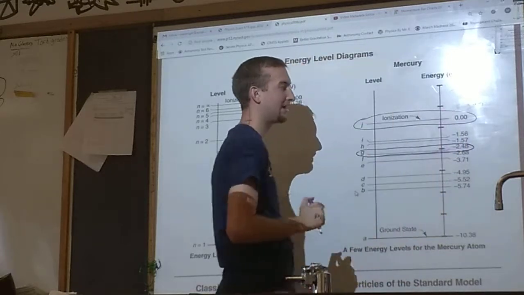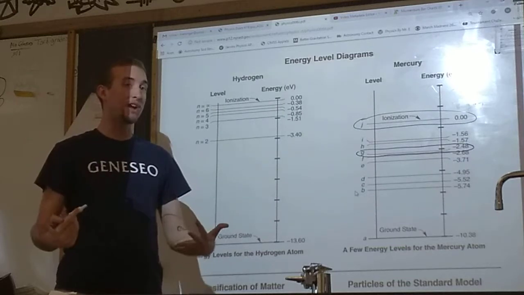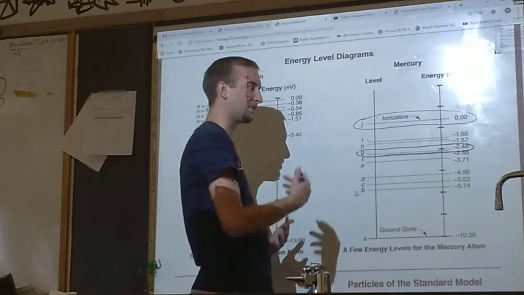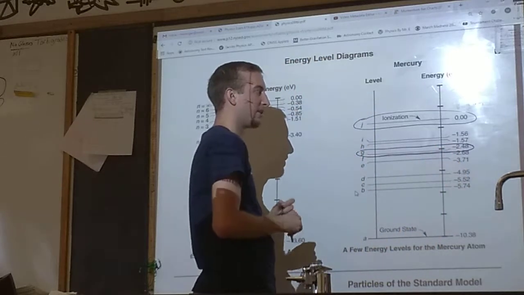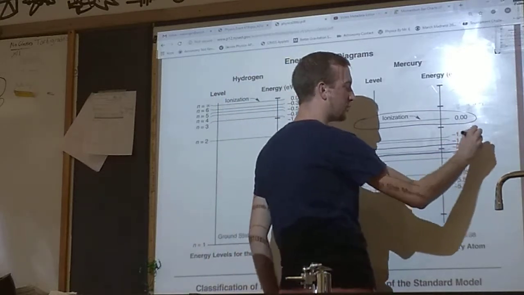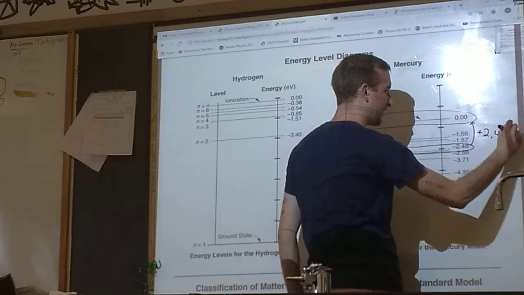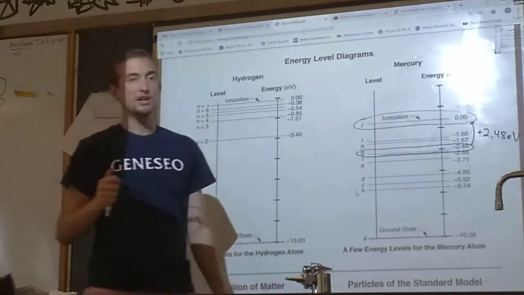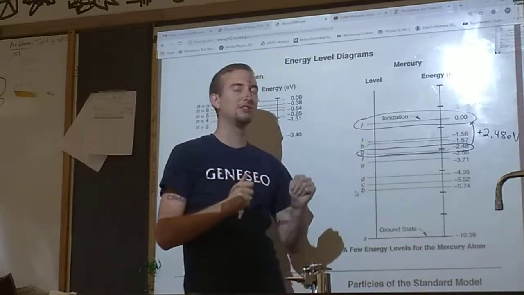It needs to get up to at least 0. It just needs to not be negative anymore. You can use an equation for this, but I think this one turns out to be kind of common sense. Right now it has -2.48 eV, and it needs to get up to 0. How much do we have to add to bring it up to here? +2.48 eV.